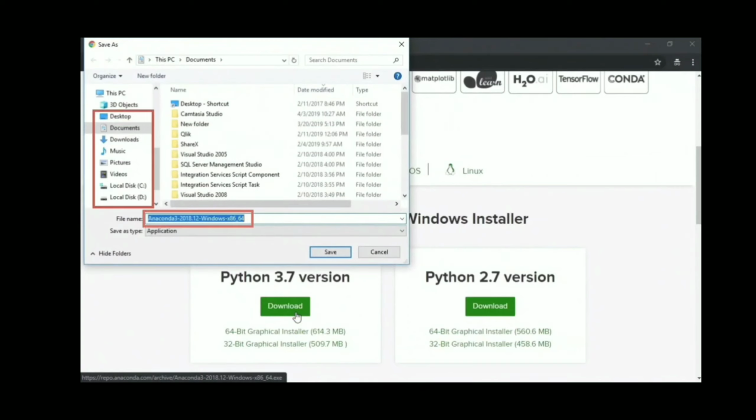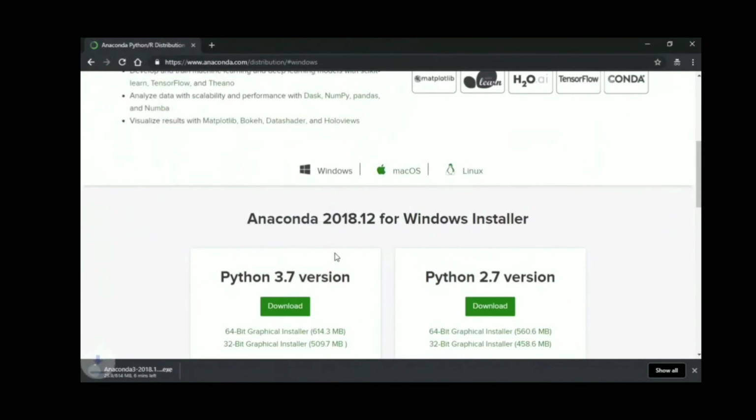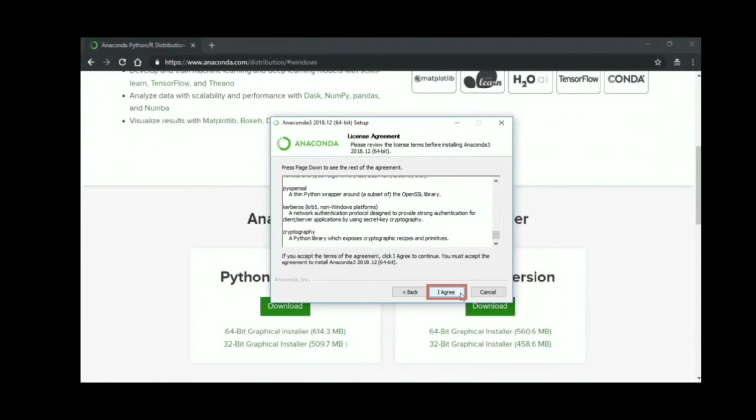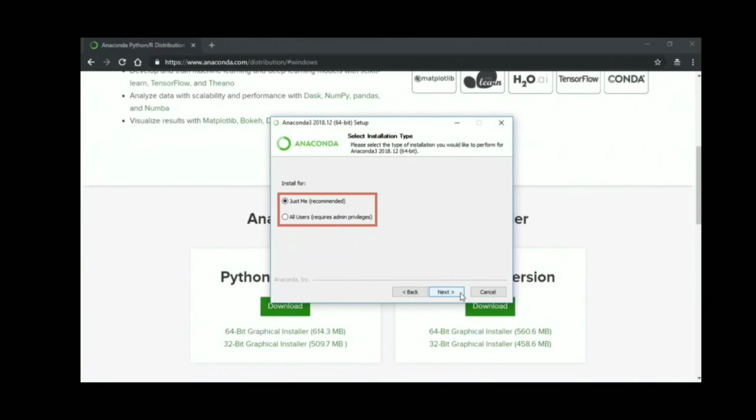You can select where you want this exe file to be located. Once the executable to install the Anaconda software on your machine has been downloaded, you can go ahead and open it up and start the installation process. This will bring up a really simple dialog where you simply follow the instructions in order to get Anaconda and Python set up on your machine. Click on next through every screen. Make sure you agree with the license agreement. Click on the I agree button here and move on to the next page.